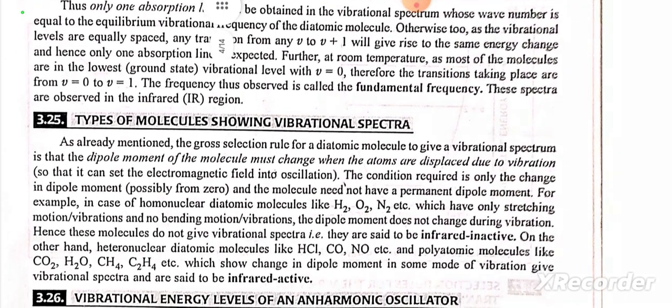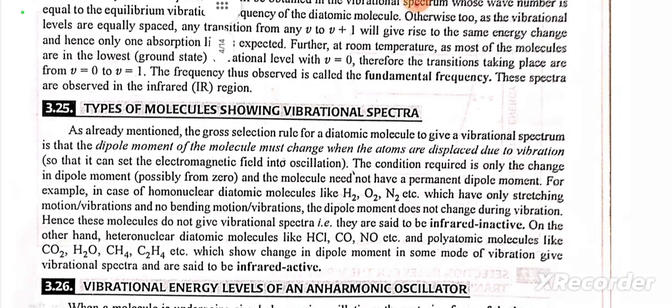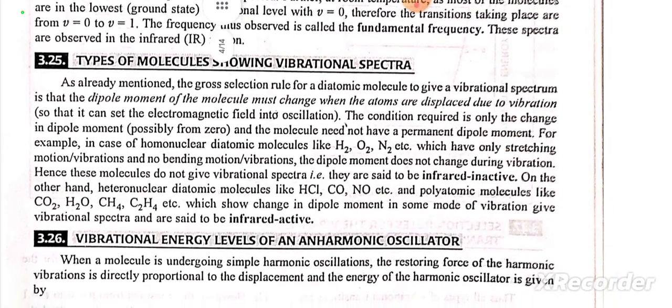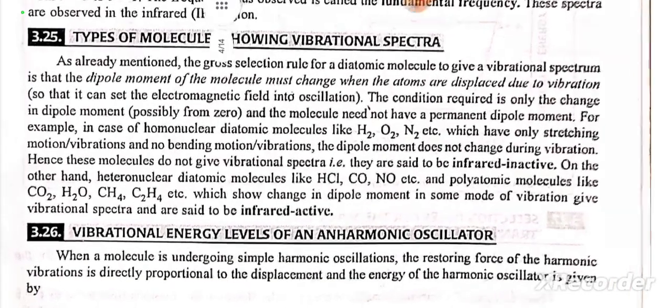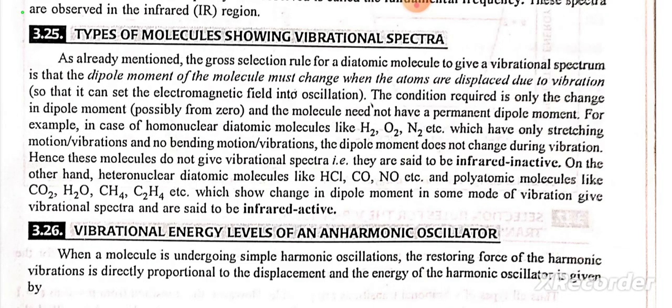Types of molecules showing vibrational spectra. As already mentioned, the gross selection rule for a diatomic molecule to give a vibrational spectrum is that the dipole moment of the molecule must change when the atoms are displaced due to the vibration, so that it can set the electromagnetic field into oscillation. The condition required is only the change in dipole moment, possibly from zero, and the molecules need not have a